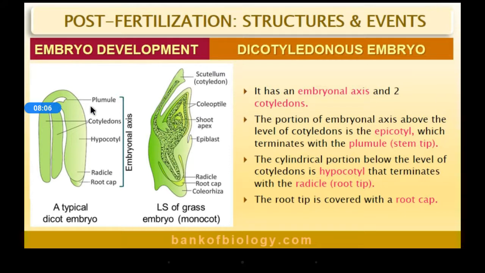The cylindrical portion below the level of the cotyledons is the hypocotyl, and it terminates with the radicle. Radicle later develops into the root. The root tip is covered with a root cap.